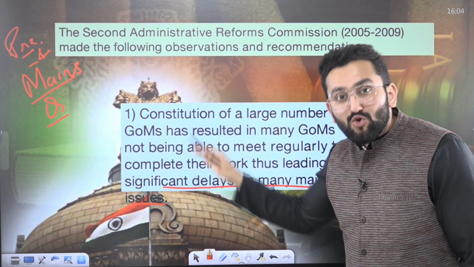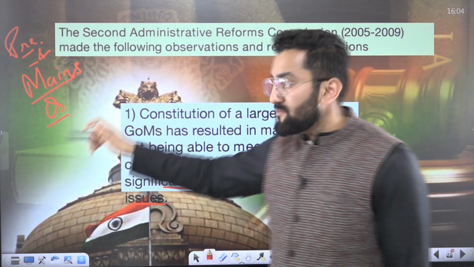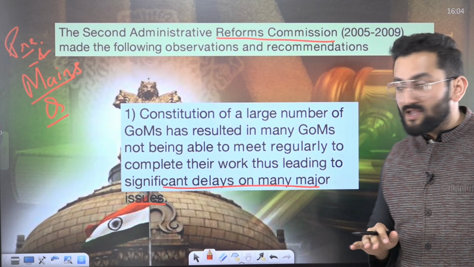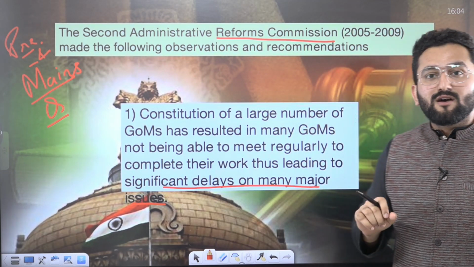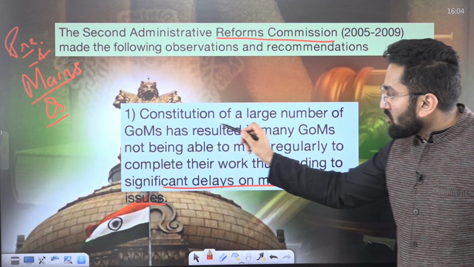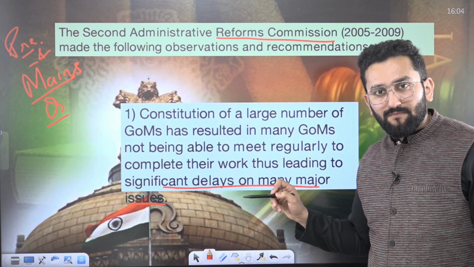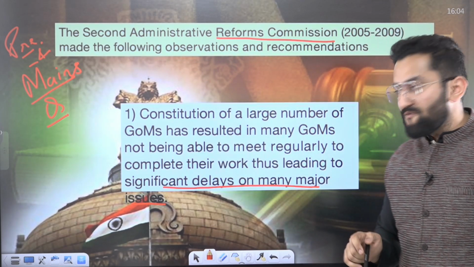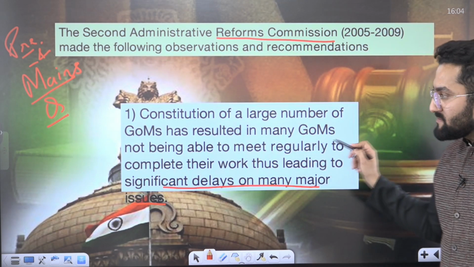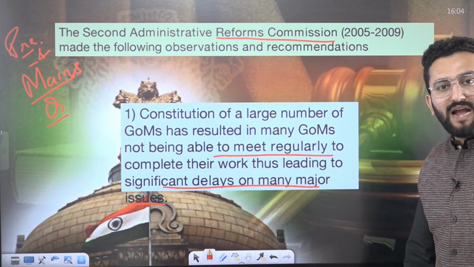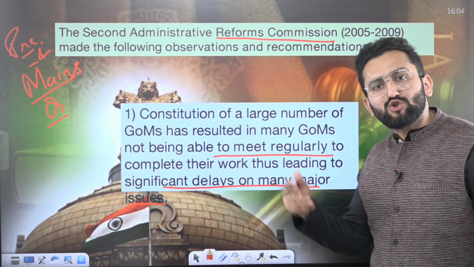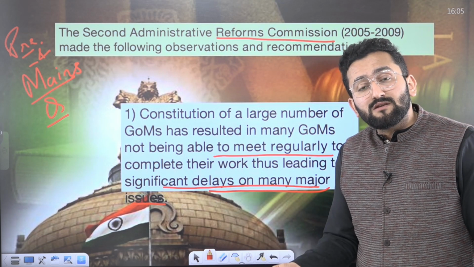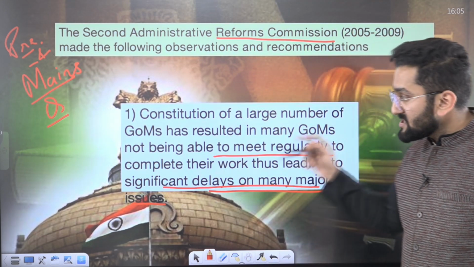Now, there is a scope of prelims as well as mains question on the basis of recommendations which were made by second ARC with regard to functioning of these cabinet committees. So just let's discuss the observations of second ARC. They are saying constitution of a large number of GOMs, cabinet committees, and say GOMs, means from these some ministers are given this title of group of ministers, has resulted into many GOMs not being able to meet regularly. And if they are not being able to meet regularly, don't you think it is going to hamper the functioning? Significant matters are stalled due to this. So this is the one point.